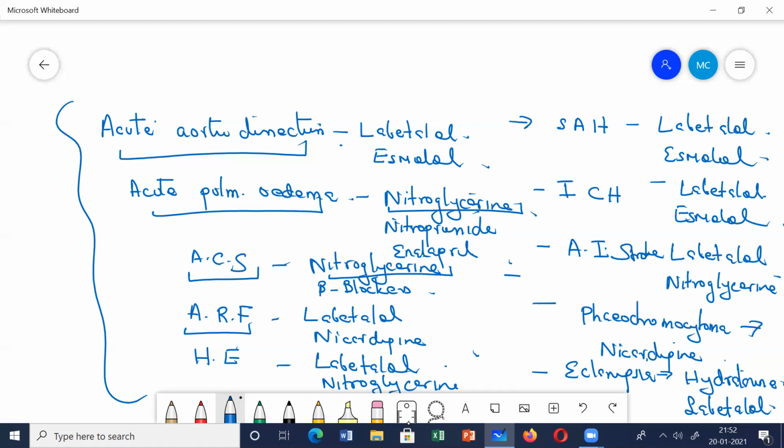When do you say it urgency? What are the drugs used? And if you can remember, at least say these conditions, these target end organ damage which is taking place, and which condition you will prefer which drug. So that will fetch you good marks, right? So this is all about it.